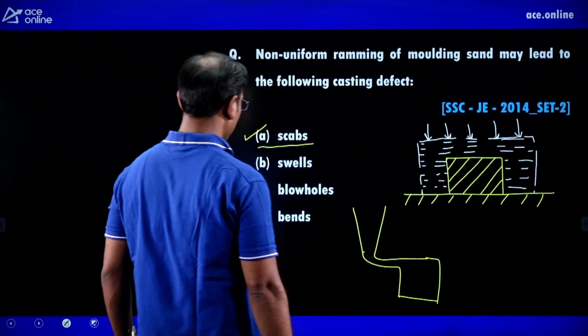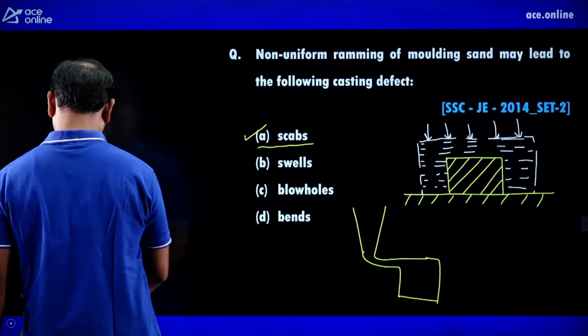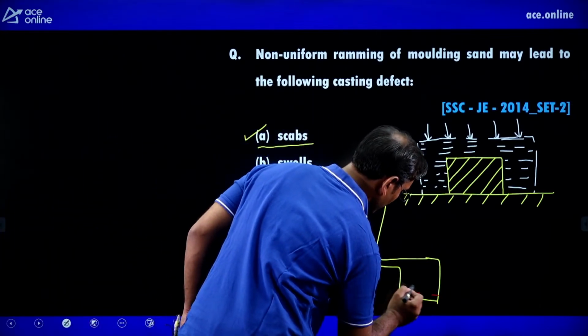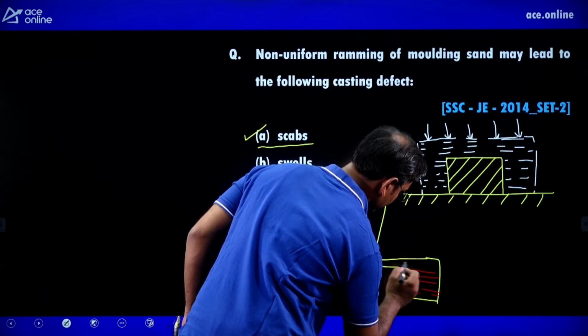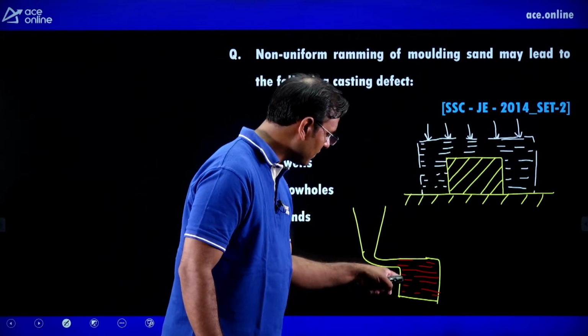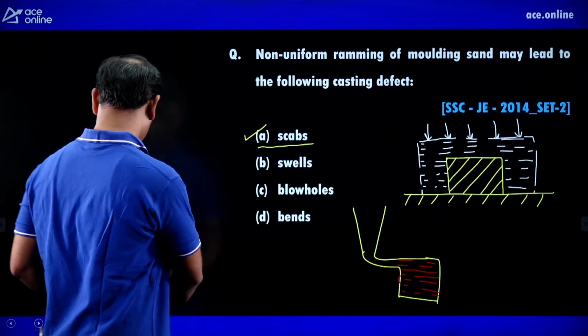See, the scab means what? If we are pouring the molten metal here, just see, we are pouring the molten metal, then that molten metal is also going here. This is known as scab defect. It means some molten metal is also entering into the sand, and this is known as scab defect.